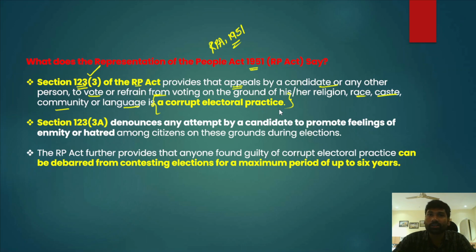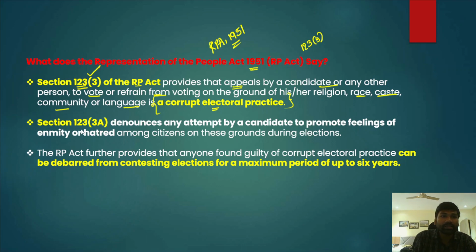I hope you have understood this. So Section 123 clause 3 says that any person who is appealing in the name of religion, caste, race, community and language, that particular behavior is considered a corrupt electoral practice, firstly.